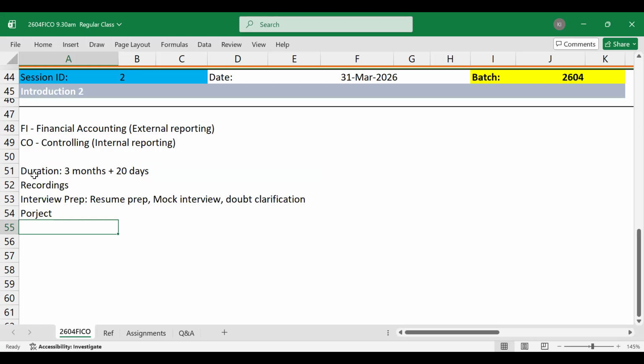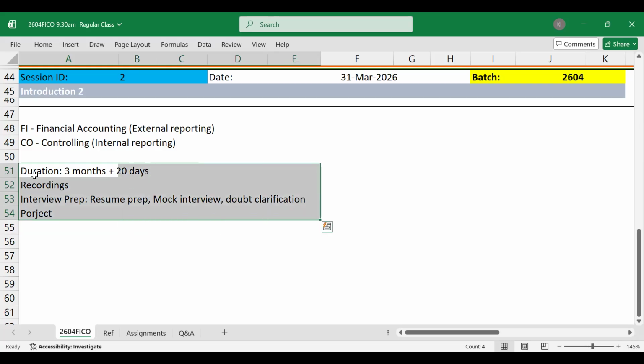So before coming Monday, I would request all of you to decide for yourself whether this is going to be a good forum for you to continue or not. Your decision is respected. There are no questions asked about why you don't want to continue. It's up to your choice. So decide during this weekend. If you confirm during the weekend, from Monday I'm going to share a new link with all the paid or confirmed participants, so that only those can attend going forward.